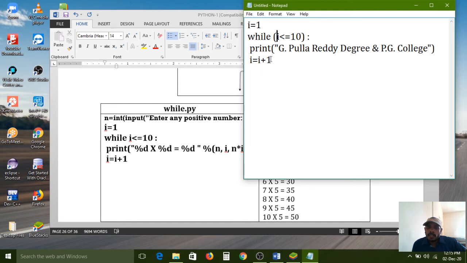When the 10th iteration is over, the i value becomes 11. So the condition is checked again: is 11 less than or equal to 10? No, 11 is the bigger value, so the condition becomes false. Then control comes out of the loop, and the next statements will execute. So the program is over.